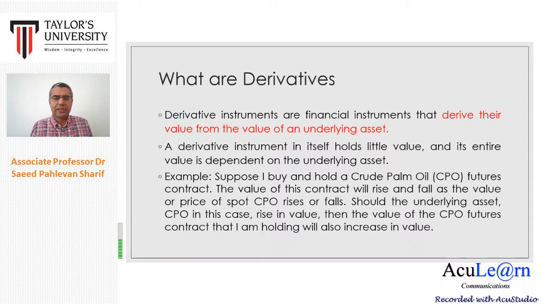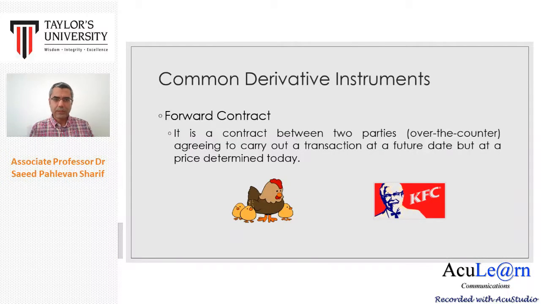For example, if the underlying asset is crude palm oil or Apple stock, the value of these contracts, which you name as financial derivative instruments, is derived from the value of crude palm oil or Apple stock. So in this subject, we will focus on forward, futures, and options. Let's start with forward contracts.